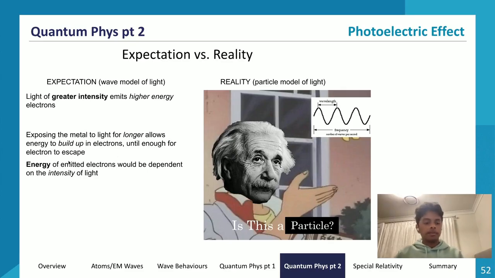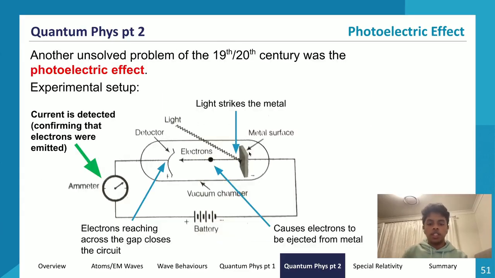The next part is that the energy of emitted electrons would be dependent on the intensity of light. This was also false, because if we think about the photon model, the intensity is dictated by the number of photons. If I shoot 10 times the number of photons that I did originally, so I increased the intensity by a factor of 10, but all these photons didn't carry enough energy to make electrons leave, then I would still emit no electrons from the metal. So there'd still be no photoelectric effect observed. The way it works is this light supplies energy to the electrons, like the flame test that we did in module 1, so it would excite these electrons, causing them to leave the metal surface. Basically, that's how that works.